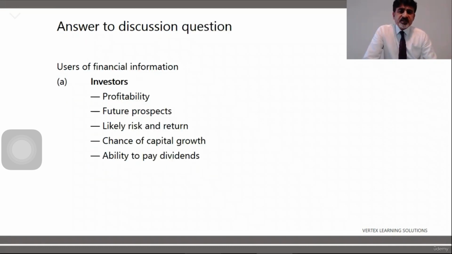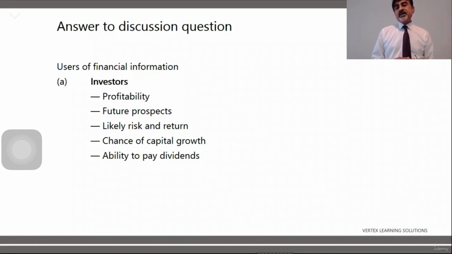For example, investors, what are they looking at? Investors are looking at the profitability of a business because they invest money. So they want to know how much profit the business makes. Future prospects: will the business grow in future or not? Likely risk and return, because their investment is inside. So what risks is the business facing? If the business is very risky, their money will also be in a risky business, so they may want to avoid it.